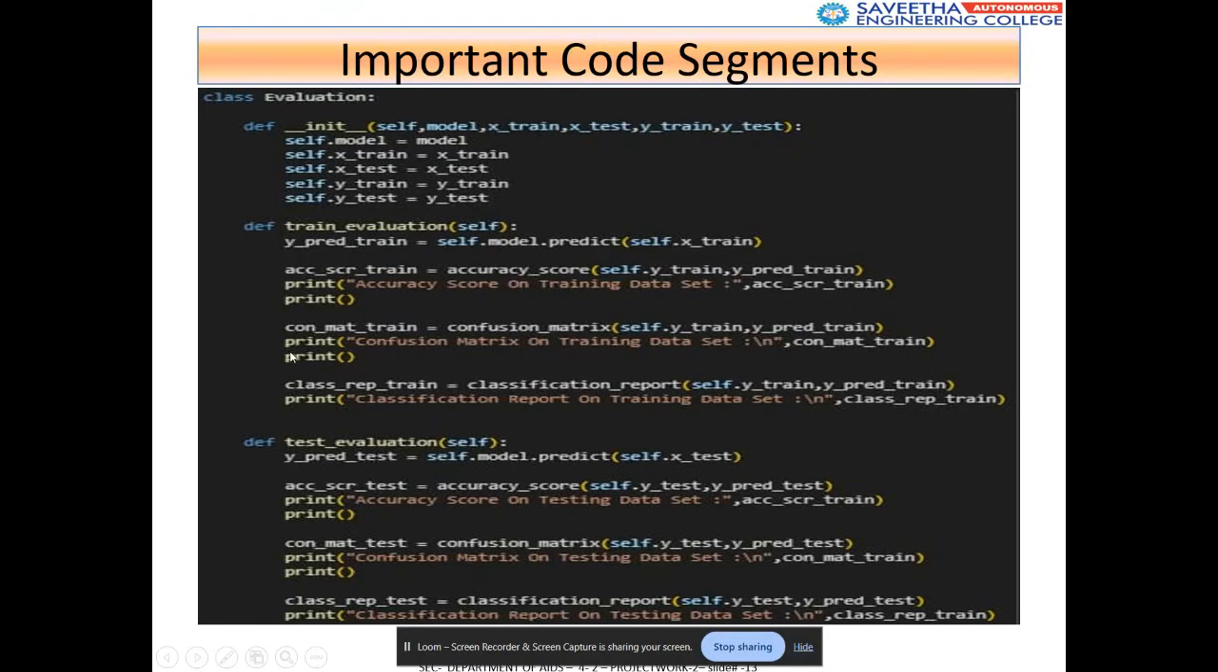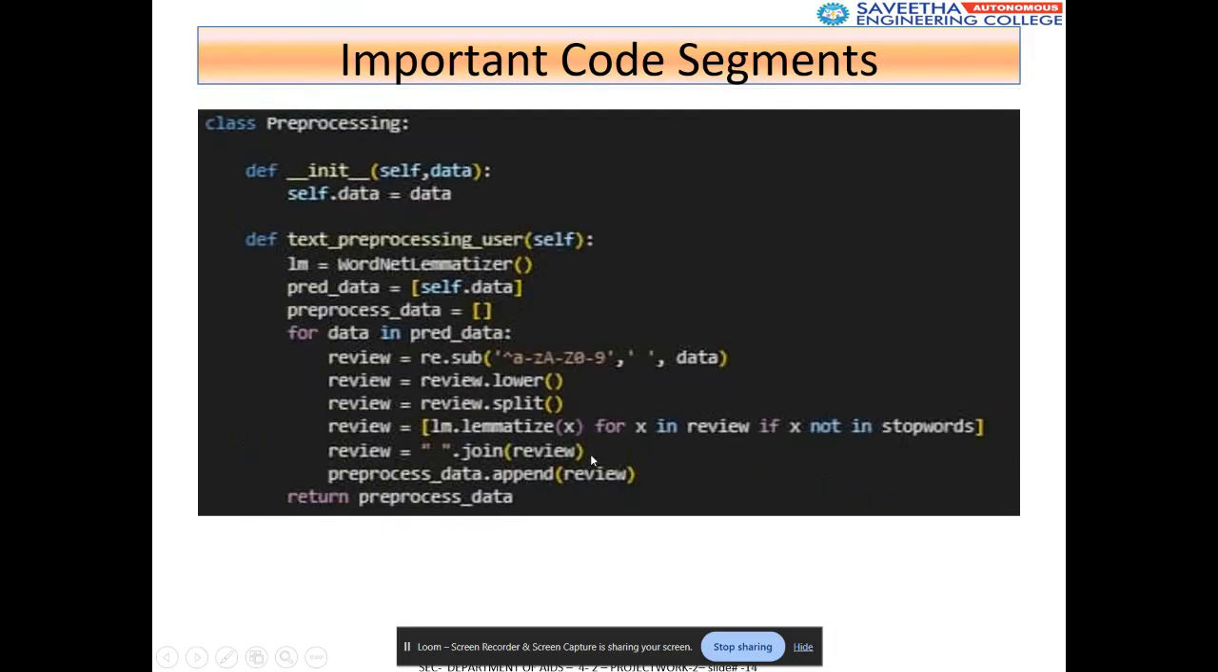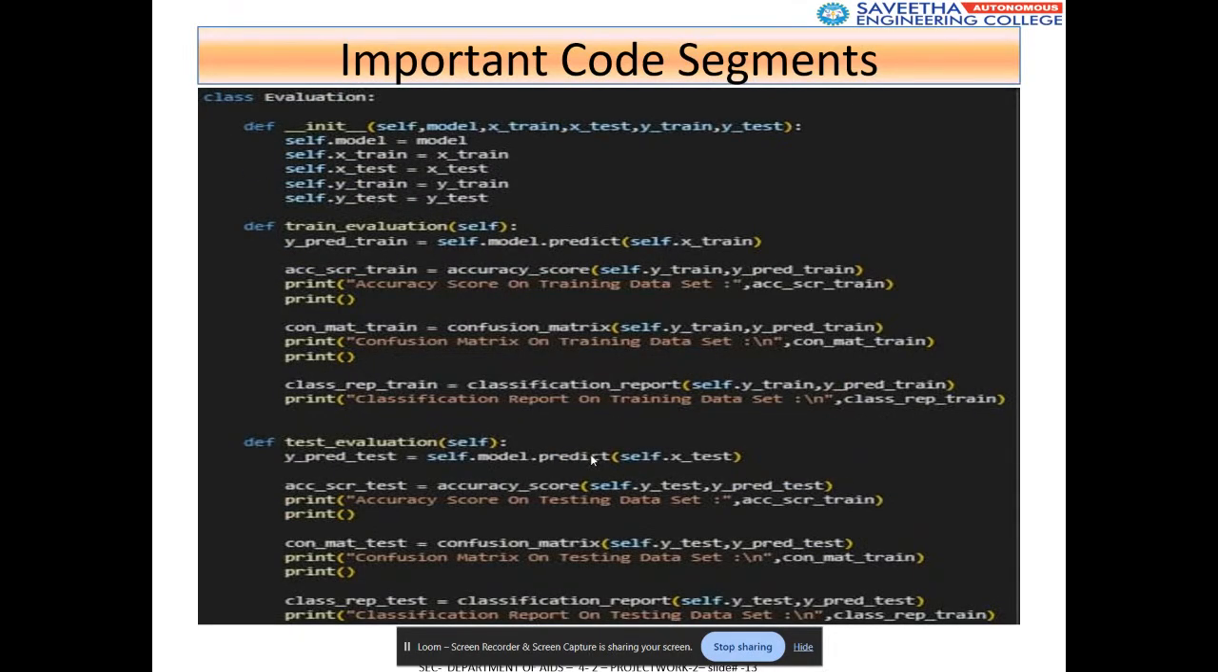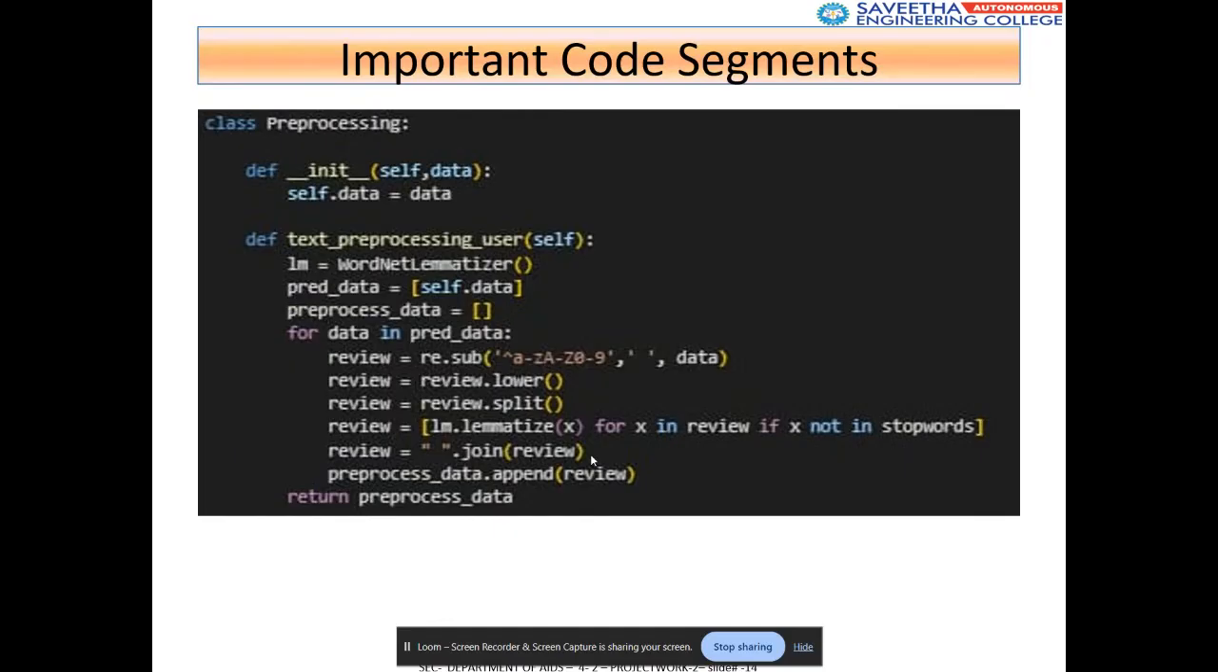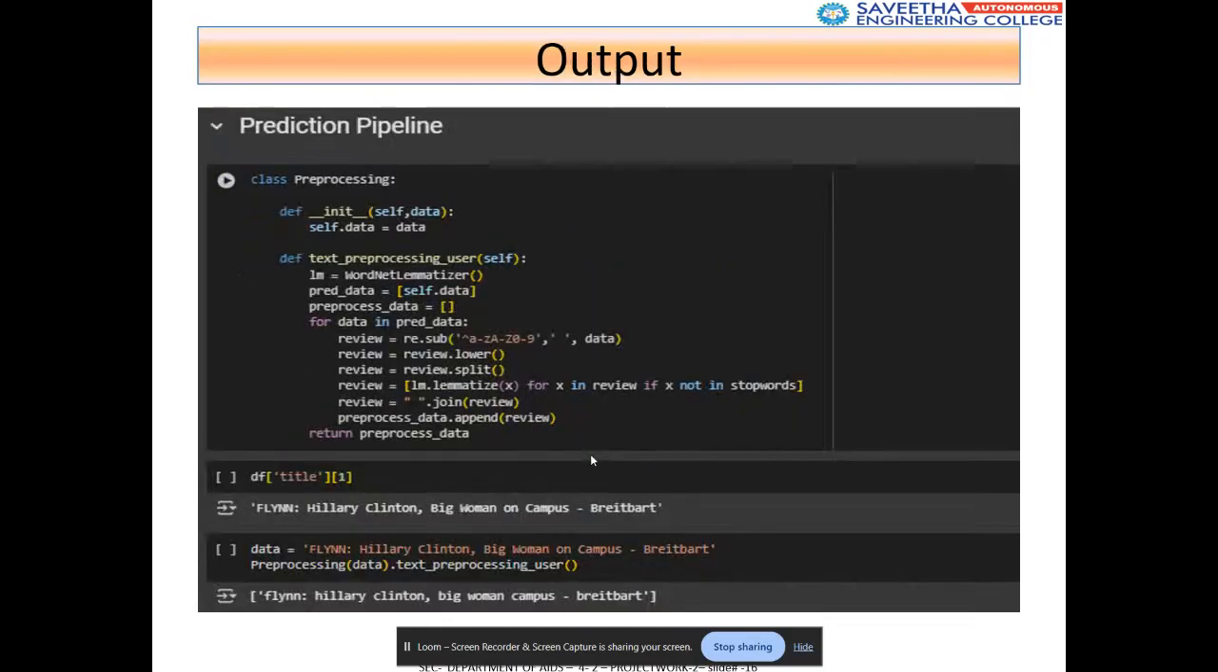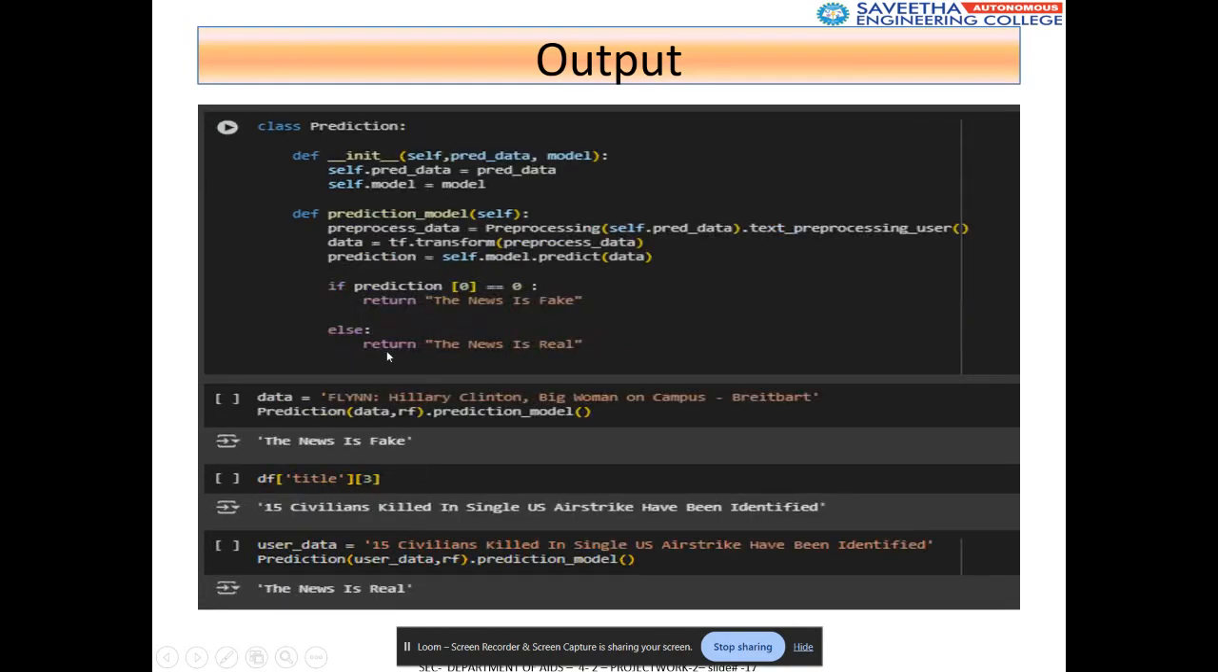So initially, evaluation, training and testing the data that we have, and then we print whether the statements are correct or not, and pre-process the data, prediction state, and see, for example, there is this information that we are asking the model whether it's true or not. So this is checked and generated from Google's previous information and history, and from that we obtain whether the news is fake.